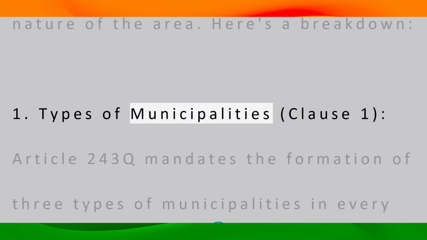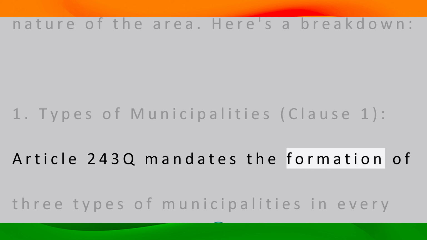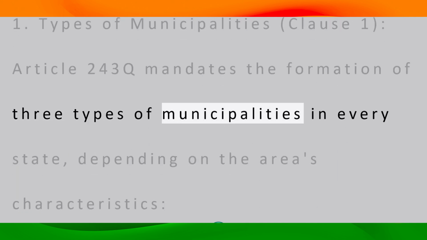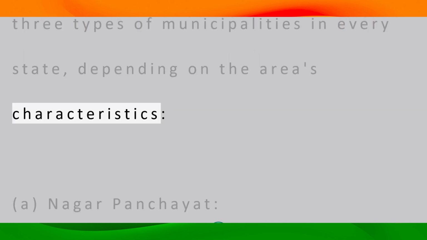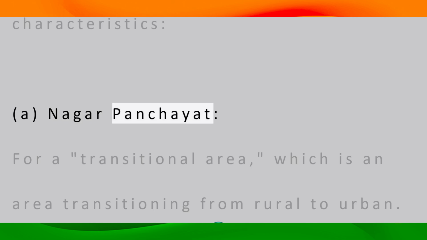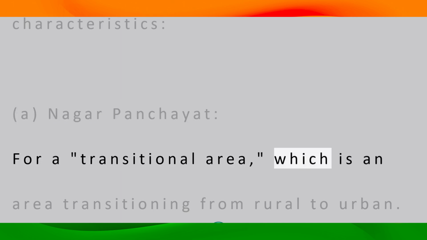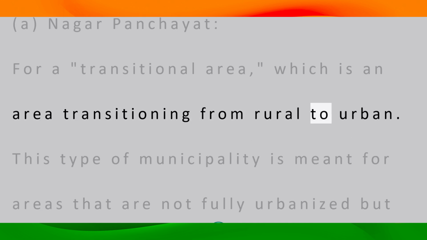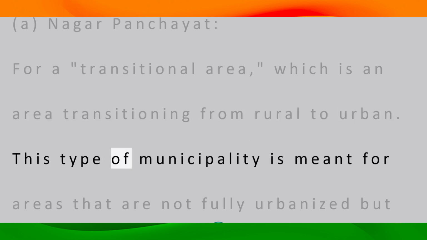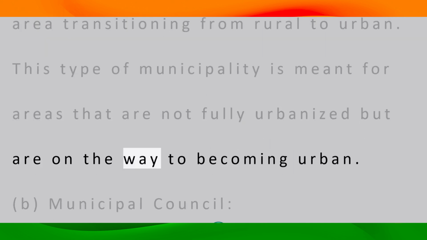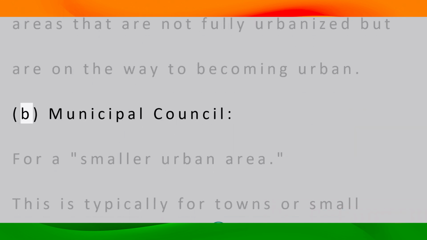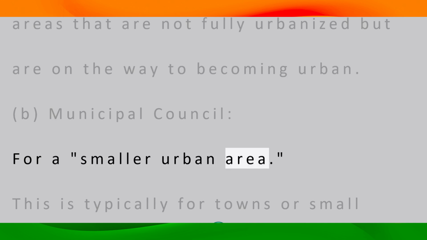1. Types of municipalities, Clause 1. Article 243Q mandates the formation of 3 types of municipalities in every state, depending on the area's characteristics. A. Nagar Panchayat. For a transitional area, which is an area transitioning from rural to urban. This type of municipality is meant for areas that are not fully urbanized but are on the way to becoming urban. B. Municipal Council. For a smaller urban area.